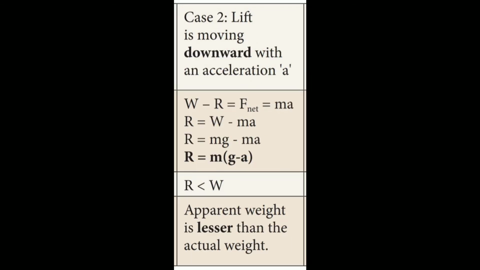Case 2. Lift is moving downward with an acceleration a. W minus R equals net force, which equals ma. R equals W minus ma, and W is mg, so R equals mg minus ma, that is R equals m(g minus a). R is less than W. Apparent weight is lesser than the actual weight.